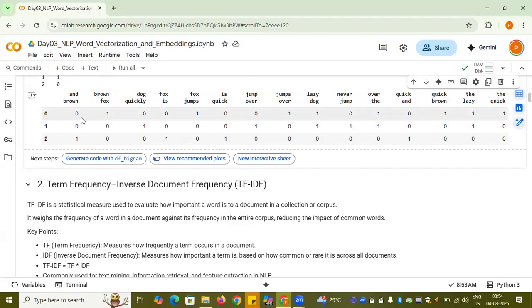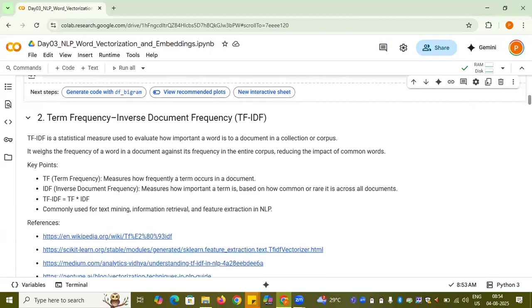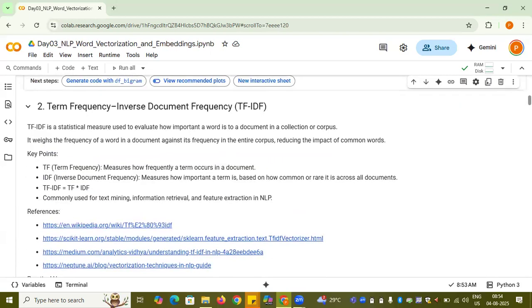In that scenario, it's not a good approach because it weighs the common words more, which is not a good idea. We should be picking out the non-common words out of the tokens, which we cannot do with bag of words. So the next method is term frequency inverse document frequency.